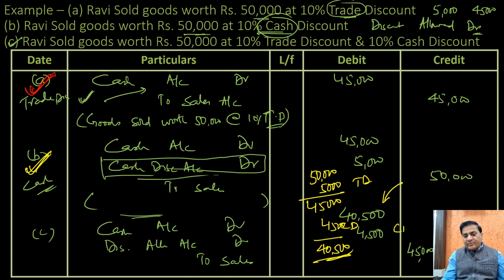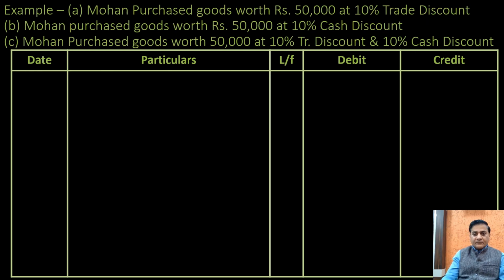This would be the entry. The cash discount would be to the tune of 4,500. Since it is a cash discount, we would record it. And the amount of sale would be 45,000. So this is how we need to pass the entries when you have cash discount, when you have trade discount, when you have both types of discounts. Hope this is clear. Now the purchase side: goods for 50,000 at 10% trade discount, at 10% cash discount, and with 10% trade discount and 10% cash discount.